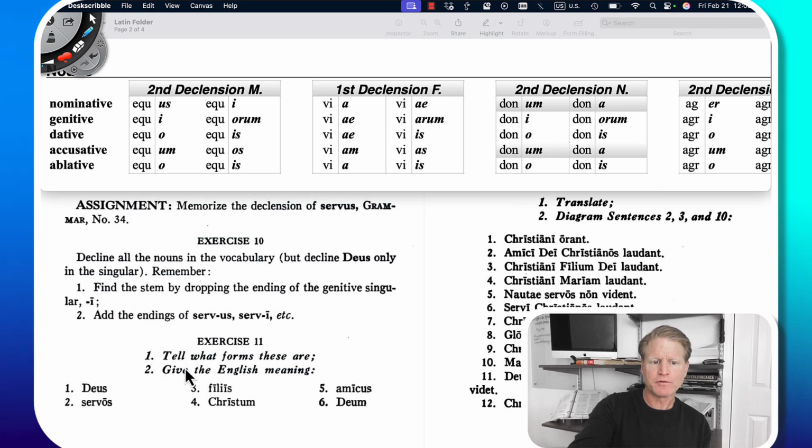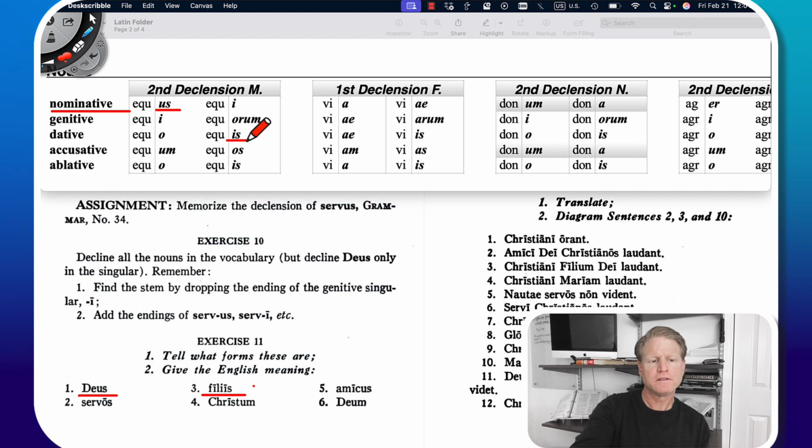In exercise 11, we are to tell what these forms are and then give the English meaning. There's quite a few of them, so let's just do the odds together. So here we have Deus, which is God, and it is nominative singular. Here we have Filiis, which is either dative plural, to the sons, or ablative plural, by, with, or from the sons.